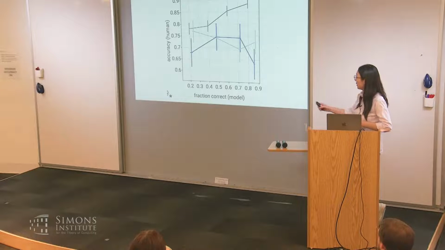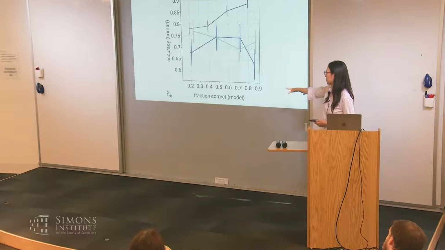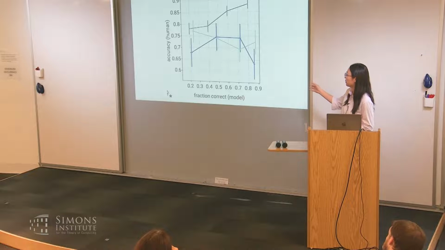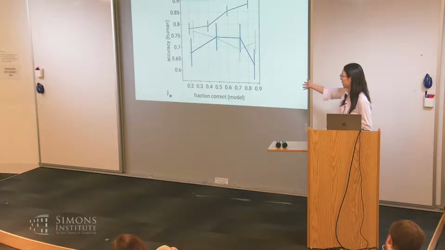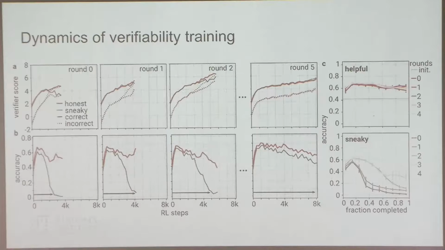Okay, and what kind of samples are humans doing worse on? So the x-axis is bucketing the samples by how often the model gets them correct, in quantiles. So if you're more on the right, the model actually gets them right more often. Basically, you can see that for 3K and 7K, when the model gets samples correct more often, humans actually do worse on them. And that's basically the baseline.